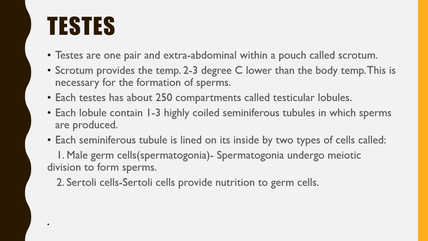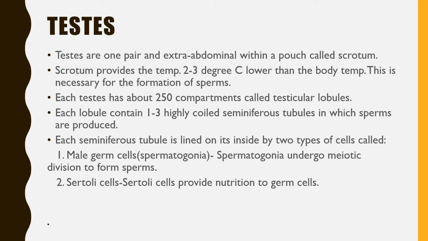There is a reason why it is extra-abdominal: the scrotum provides a temperature 2 to 3 degrees lower than the body temperature, which is 37 degrees centigrade. This temperature is needed for spermatogenesis, that is, for the formation of the sperms.